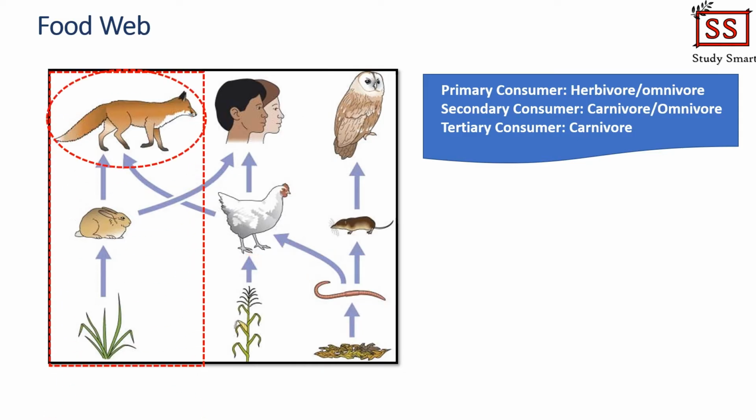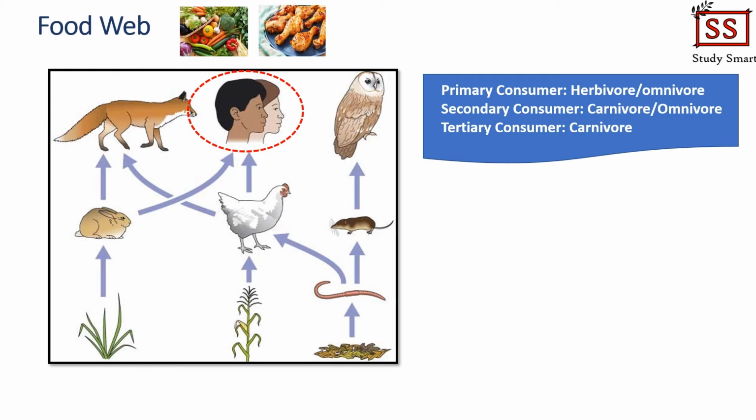Alright, now let's see the secondary consumer over here. The secondary consumer over here is the wolf, and the wolf only eats the rabbit. It never eats any plant. So this makes them a carnivore. But at the same time, human beings are also considered a secondary consumer in a different food chain. And we know that as human beings, we eat both the plants and also animals, right? So this makes us an omnivore. So the conclusion is a secondary consumer can be either a carnivore like the wolf over there or an omnivore like human beings.